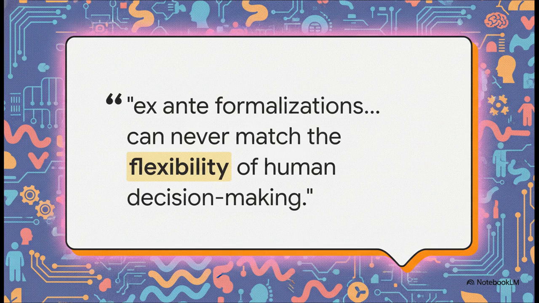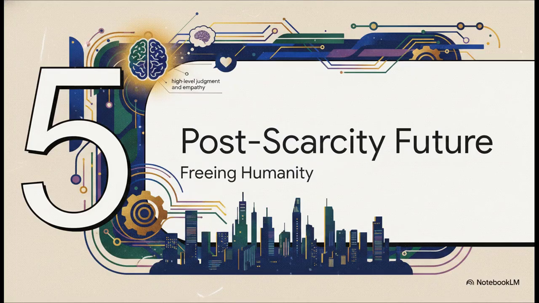The research actually states this perfectly. It says that trying to predict everything in advance, those ex-ante formalizations, can literally never match the flexibility of human decision-making after the fact. You just can't predict every single future contingency using pure code. You need the ability for humans to look at a situation ex post, after it happens, and make a reasonable context-driven judgment. So, if we scale this entire concept up, where exactly does it lead?